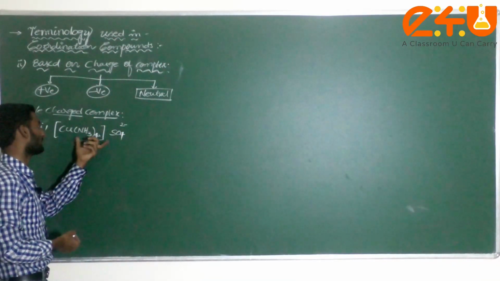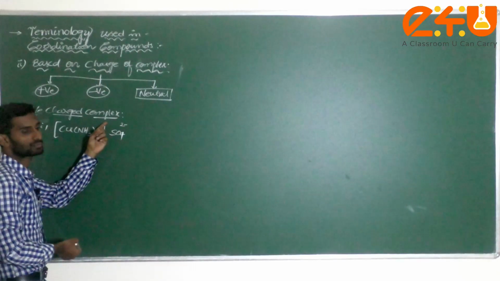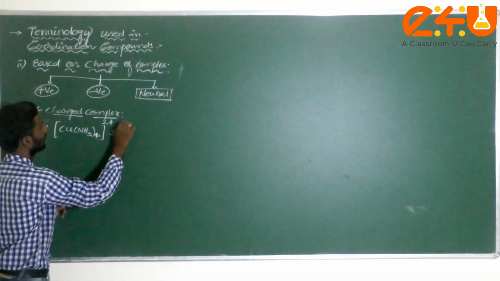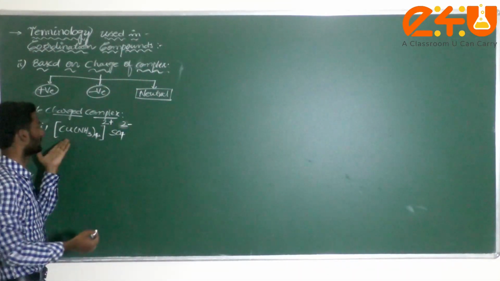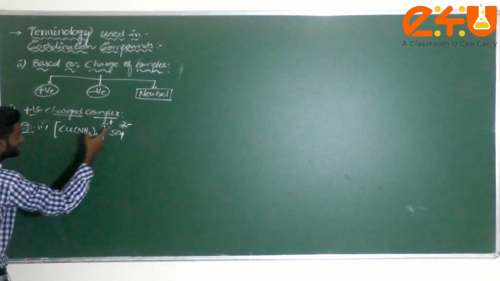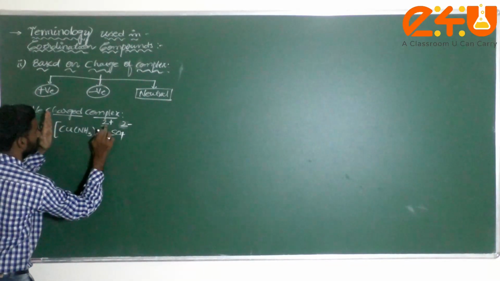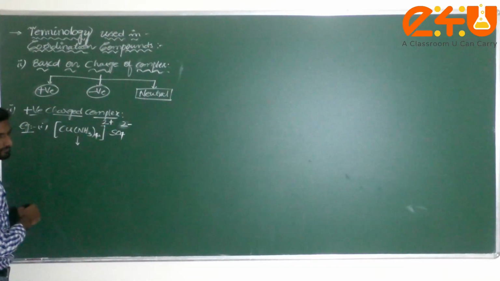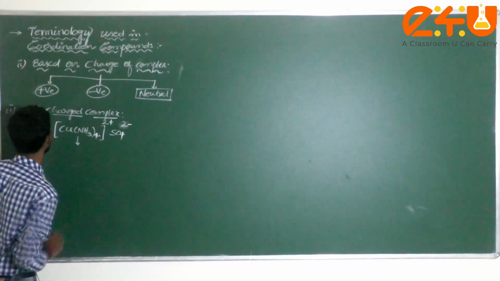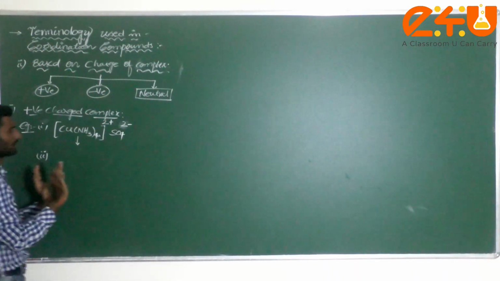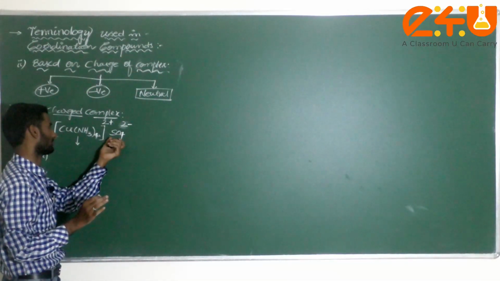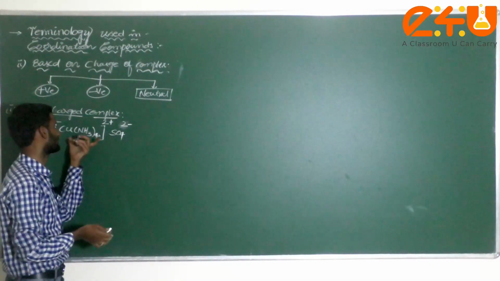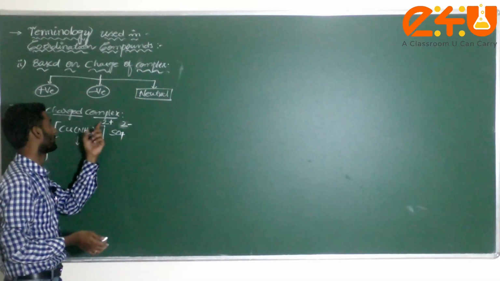Then if this has to be satisfied, what will the charge be here? Here 2 minus means obviously the charge of this complex is 2 plus. 2 plus and 2 minus both cancel; this is called neutral. Am I correct or not? Now what is the charge of the complex? Up to here only you have to consider. Plus charge, 2 plus. That's why it is called a positive charged complex. Next, generally you have to remember, whatever ions or molecules are present on the right side of the complex, generally we can consider this a positive charged complex.